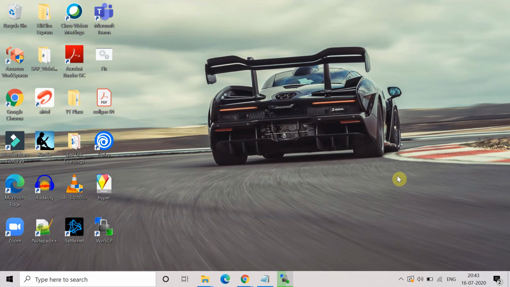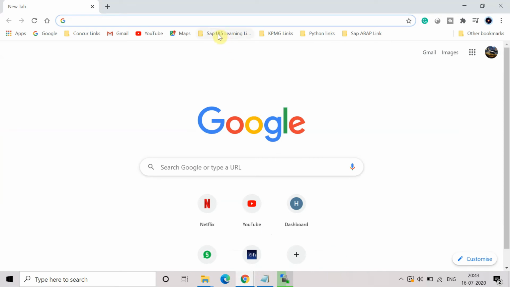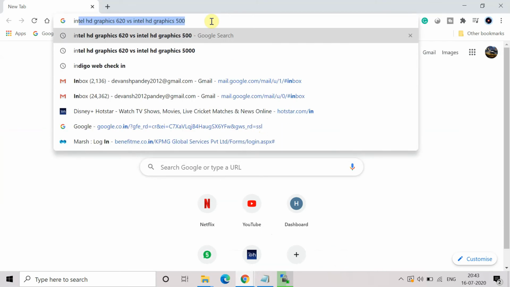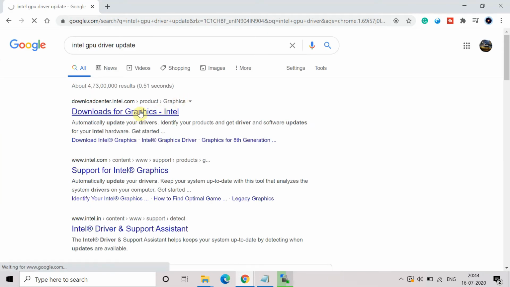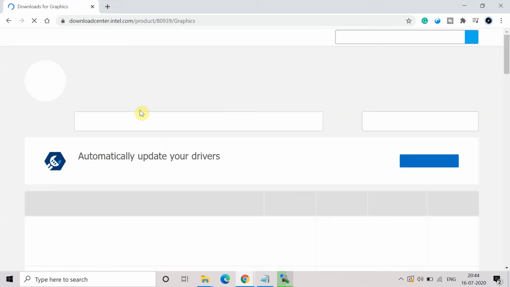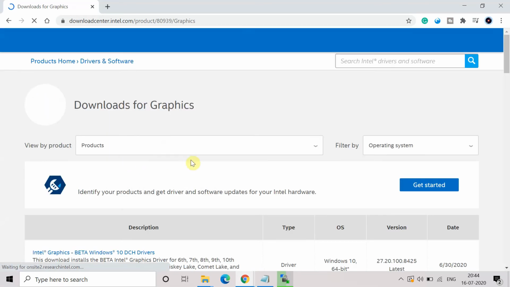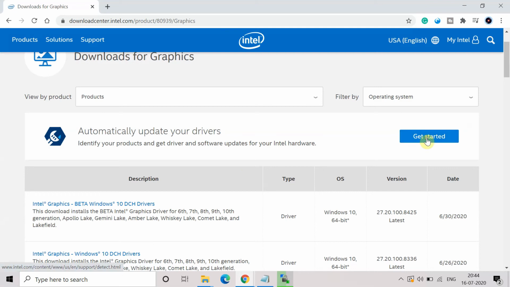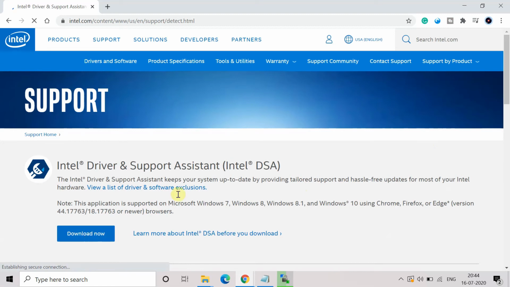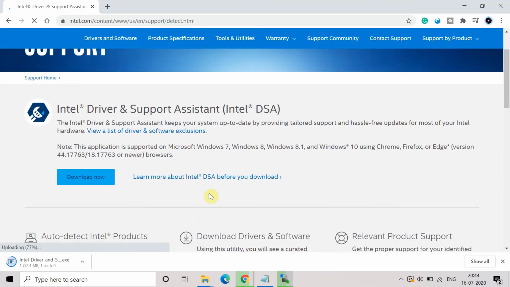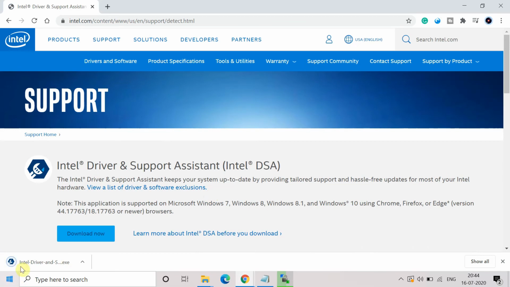Now the last method is you can also update the Intel graphic card installed in your system. For that you have to go to Google and search Intel GPU driver update, or you can search GPU tool update like that. And when I search here graphic card driver update, the first link is download for graphics Intel. Click on it, and here you will get a link to download a tool which automatically updates the drivers present in your system. So click on get started and it will start downloading that tool. Click on download now to download that tool. It will take a small time because it's a very small file of 2.4 MB.